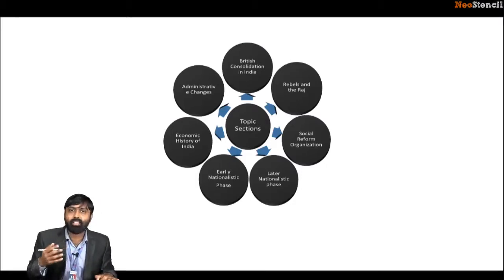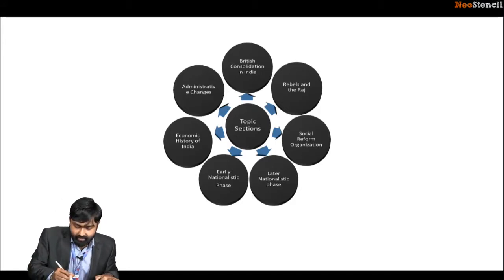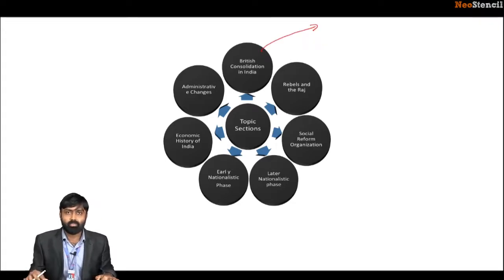This is the first part we'll be covering. Okay, the British consolidation of India. The first set of handouts covers the British consolidation of India. The second set of handouts covers its administrative changes. So we'll be talking about this later on. We'll be analyzing these particular sections later on.